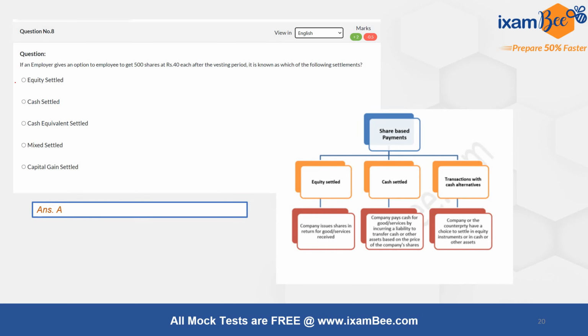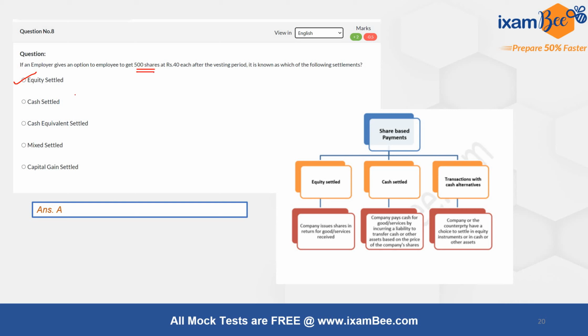The correct answer is equity settled. In equity settled, what happens is, whatever the benefit is, the company is giving you shares of the company. Okay, so here as we are saying that the company has given the option to the employee to get the shares, therefore it is equity settled.